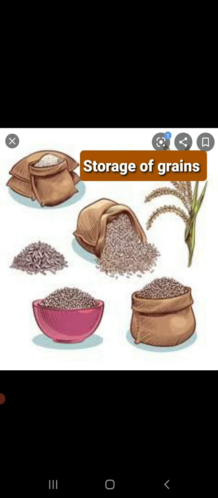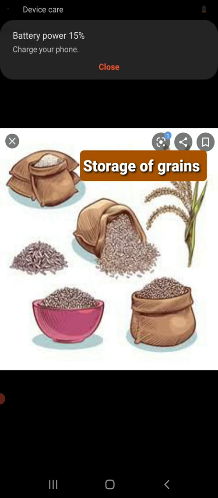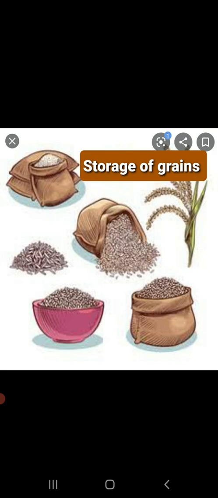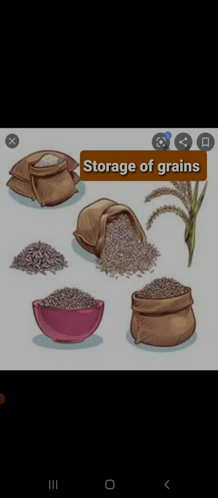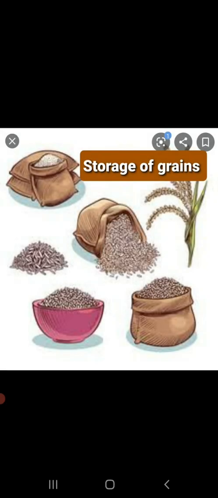The crops produced should be stored so that they can be made available in different parts of the country throughout the year. Now how is that done? The storage can be done on a small scale or on a large scale. Now before the storage is done, the crop needs to have the right amount of moisture content in it, children. Moisture content should be around 14%.